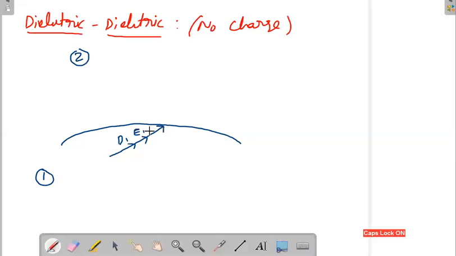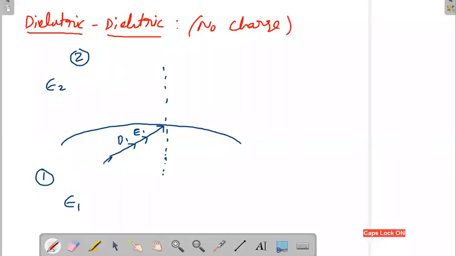Once you know D1, you can calculate E1, because you know the medium properties: epsilon 1 here and epsilon 2 in the other medium. Please note, once you have a component in a slanted nature, you should resolve it into the tangential as well as the normal component.